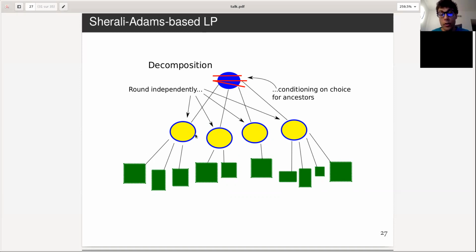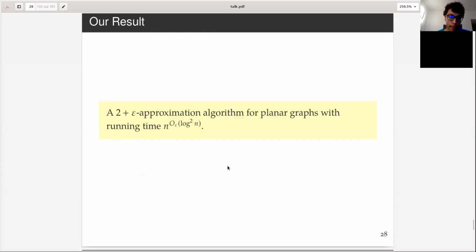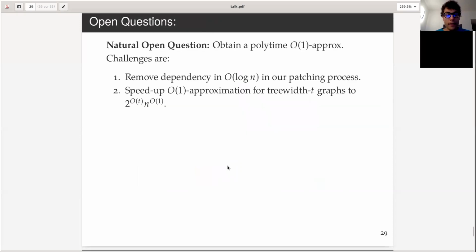The issue is that we may not separate exactly the optimum demand between different bags, between different subgraphs, because when we are rounding, for example, for this subgraph, it's independent from what we are doing here, and we may not be rounding the right way, not optimally, but we can show that it's within a factor of 2 using the Gupta et al. paper. Okay. So our result, the summary, is a 2-approximation algorithm for planar graphs with a running time of n to the polylog. And there are a few open questions.